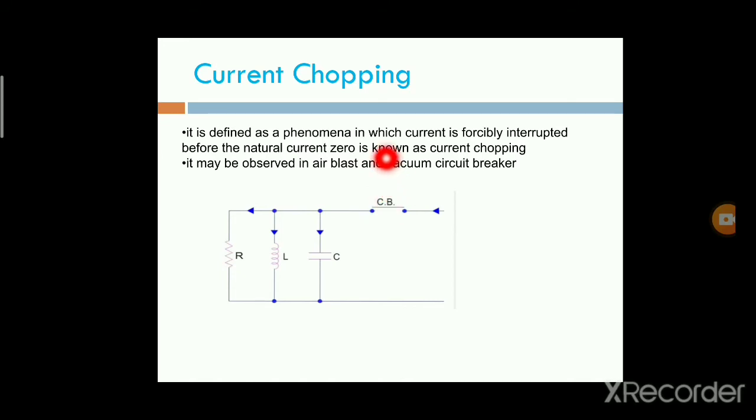In the case of an air blast circuit breaker, the fault clearing capacity is fixed and independent of the fault current levels. In this case the breaker breaks the circuit of an unloaded transformer or shunt reactor.